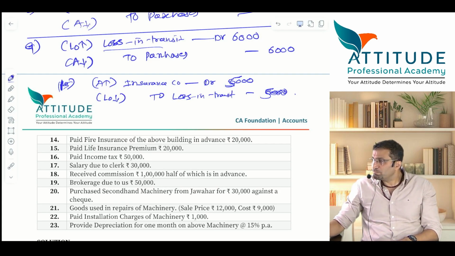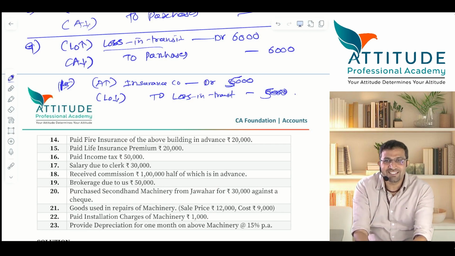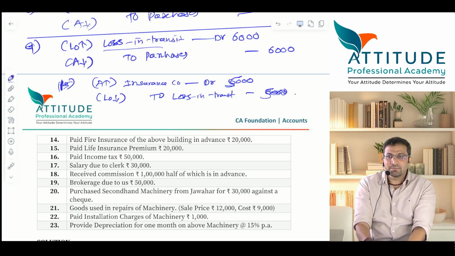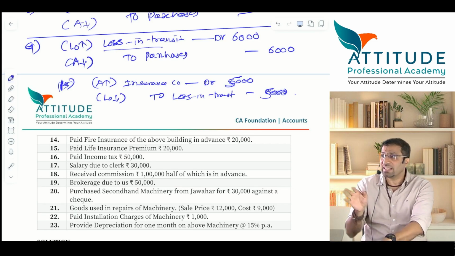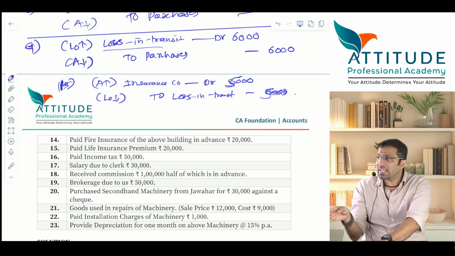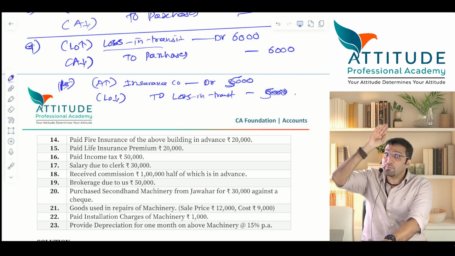Understood? If you are driving a vehicle without a license, there is a problem. The insurance company will not give you the money for your vehicle. Why? Because there is a condition that the insurance company will be liable only if you are driving the vehicle with a proper license. If there is no license, how will the insurance company pay? They'll not give you. Yes, life insurance is different. If you fell from a vehicle and had an accident, then we have to see the clauses of medical insurance.